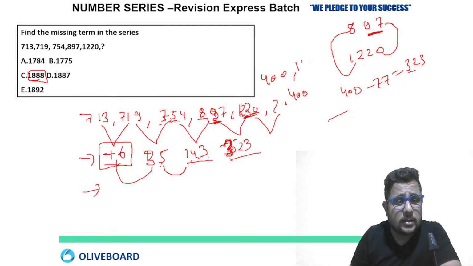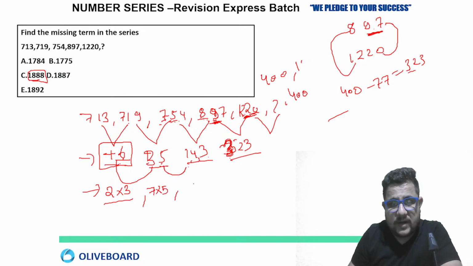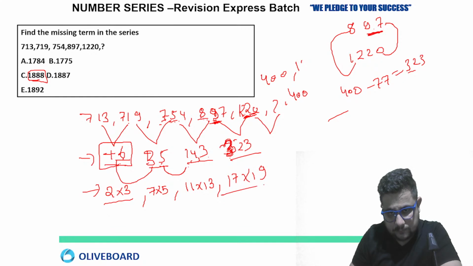Then what pattern? Just factorize these numbers. 6 is 2 multiplied by 3. 35 is 7 into 5. 143 is 11 into 13. 323 is 17 into 19.